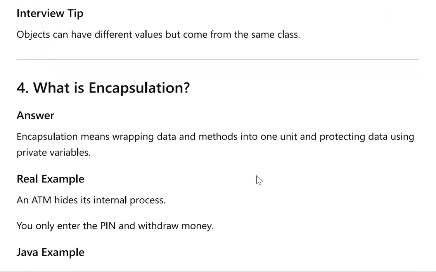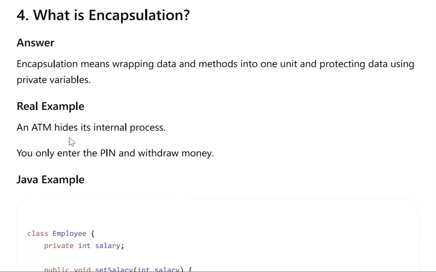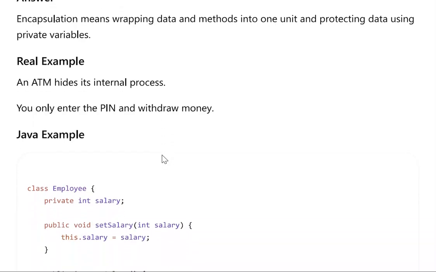What is encapsulation? Encapsulation means wrapping data and methods into one unit and protecting data using private variables. Real example: an ATM hides its internal process, you only enter the PIN and withdraw money.